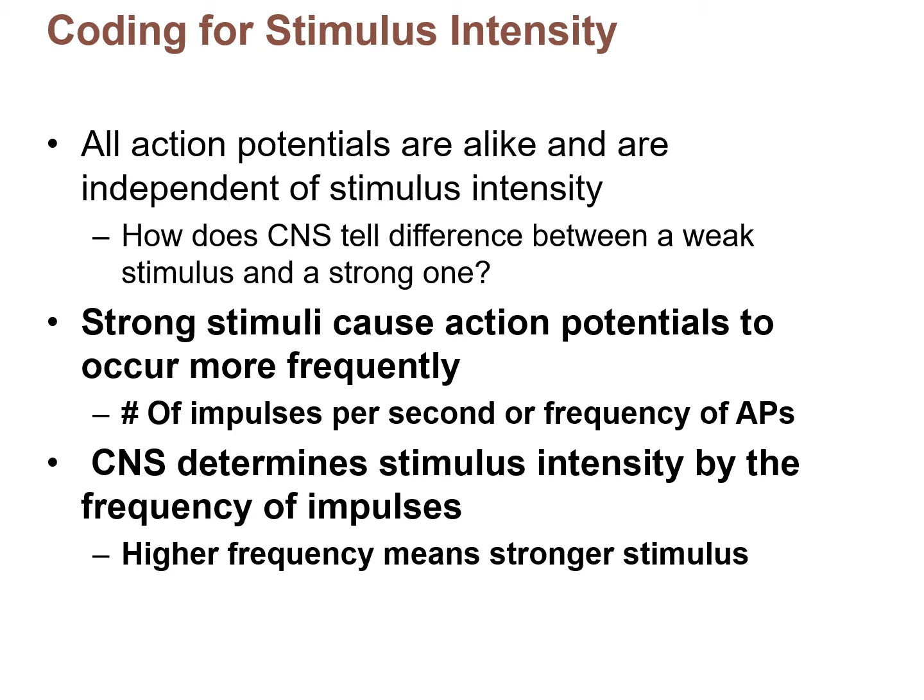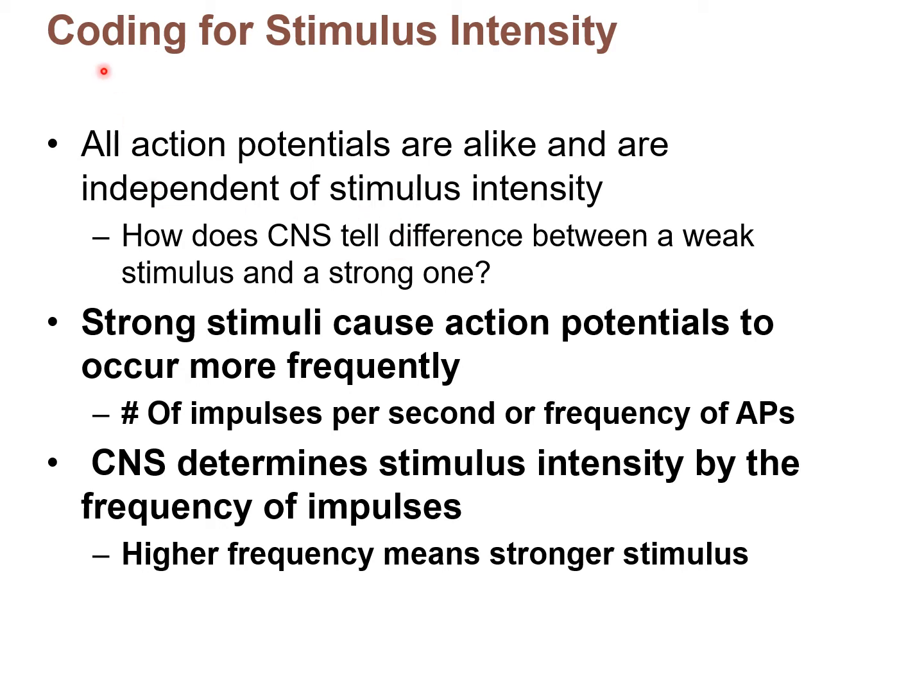So we know that an action potential is all or nothing, but what if we want a stronger signal? Let's take sensory input from our sense of touch, from the tactile corpuscles in our skin. If something lands on our skin, we know if it's lighter or heavier, if it's a stronger stimulus or a weaker stimulus. So how does our brain know that a stimulus is stronger or weaker if the action potentials on that given pathway are always the same strength?